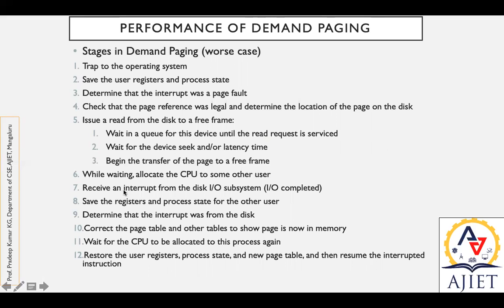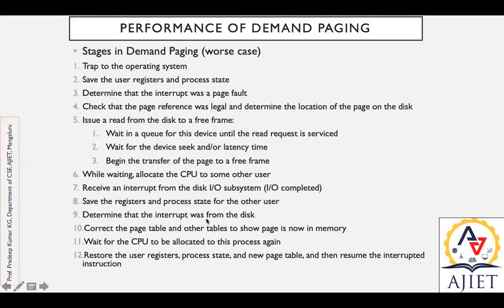When that is over, you receive an interrupt from the disk IO subsystem, which is when the IO is completed. Again, save the registers and process state for the other user, because simultaneously you can execute some other process in the backend.